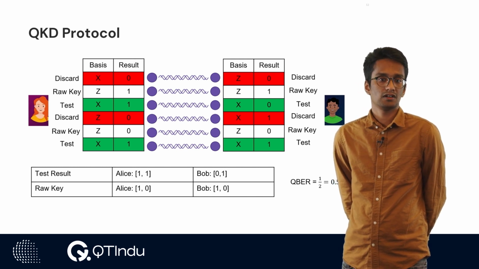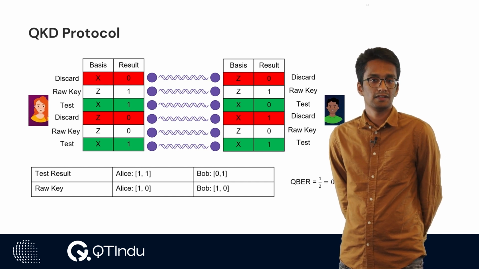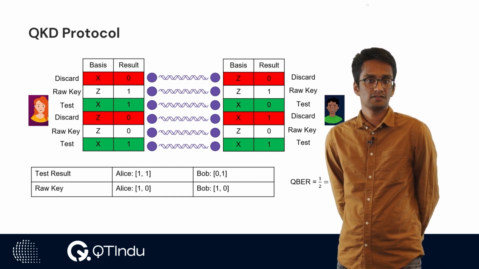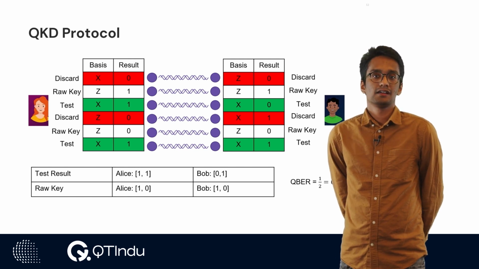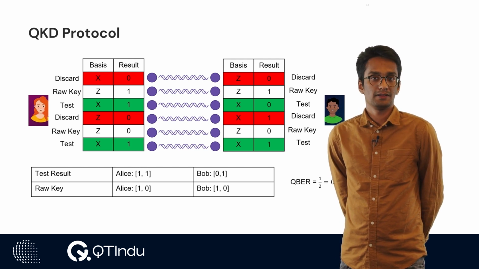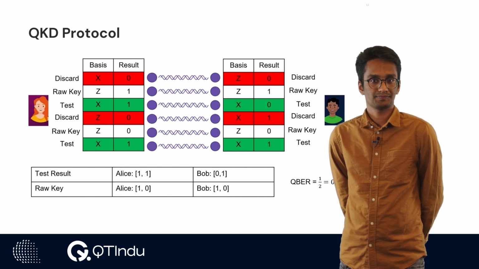Alice and Bob, however, will create their raw key based on rounds 2 and 5, which is 1, 0 for both of them. If Alice and Bob are happy with the QBER result that they've got, they'll take their secret key and perform privacy amplification techniques, and then create their full secret key.